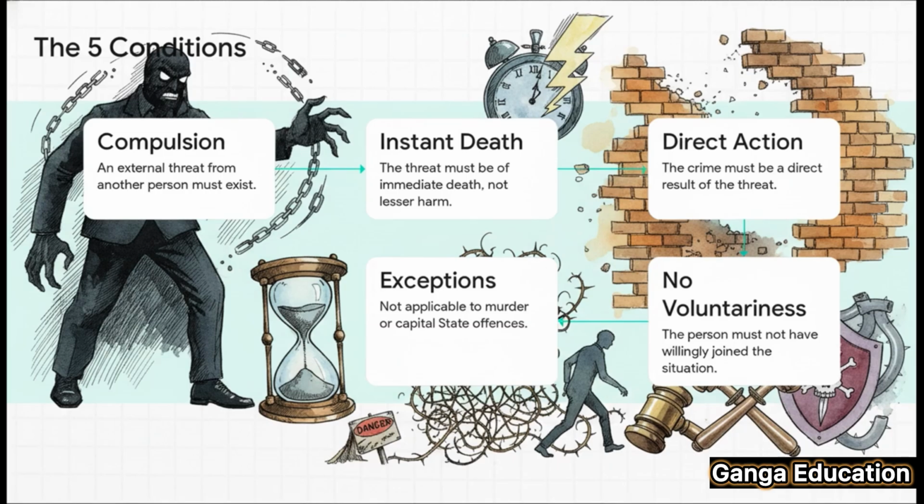First, there must be compulsion from an outside threat. Second, that threat has to be of instant death, nothing less. Future harm won't cut it. Third, the crime committed has to be a direct result of that threat. Fourth, and this is a big one, no voluntary exposure. The person can't have walked into the situation willingly. And fifth, always remember the 2 big exceptions. The act cannot be murder or a capital offense against the state.